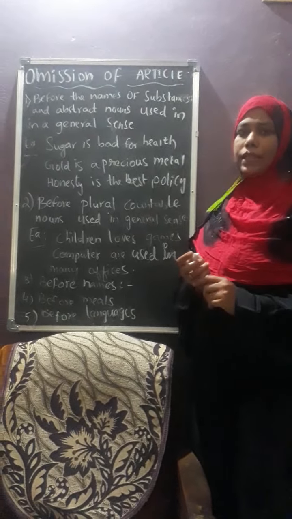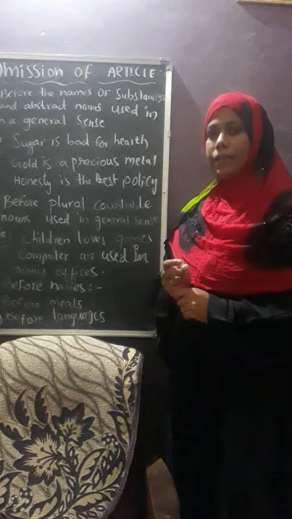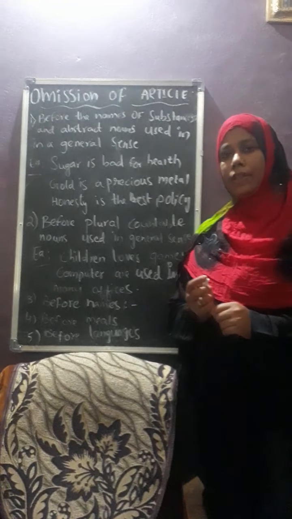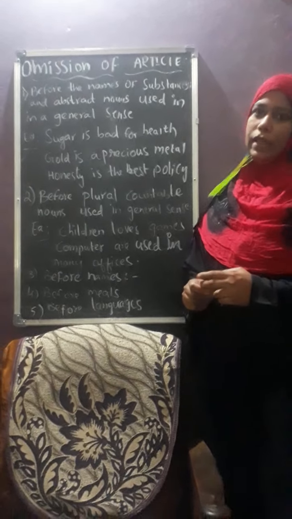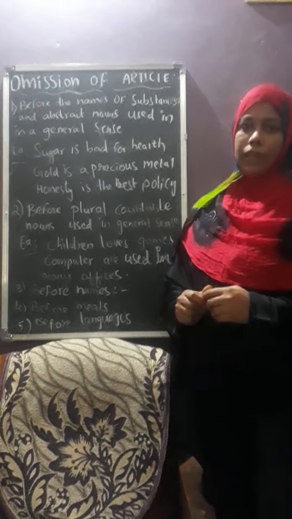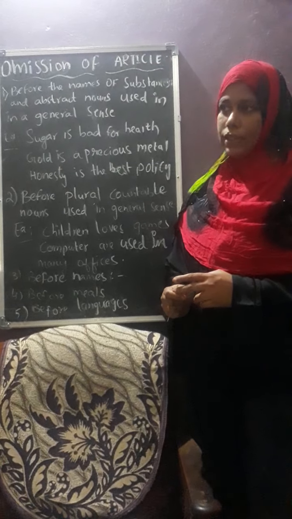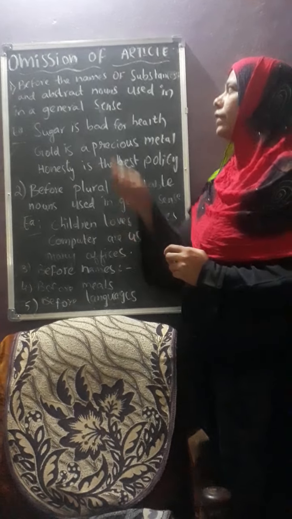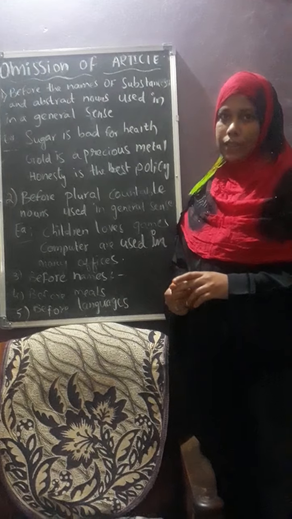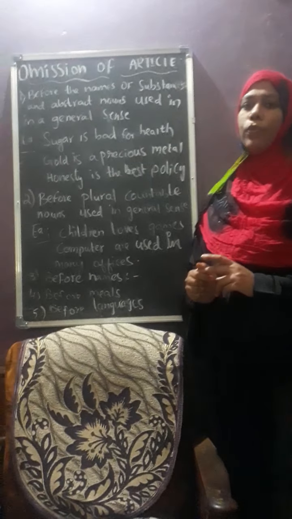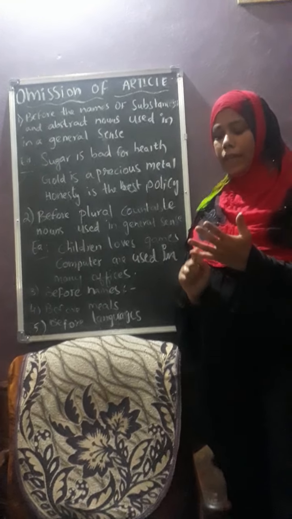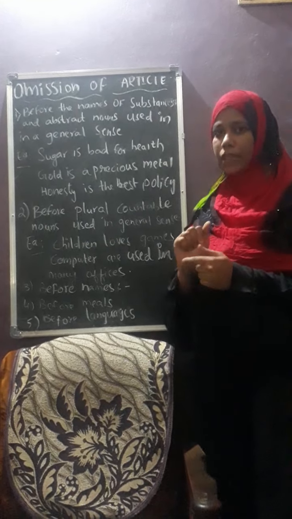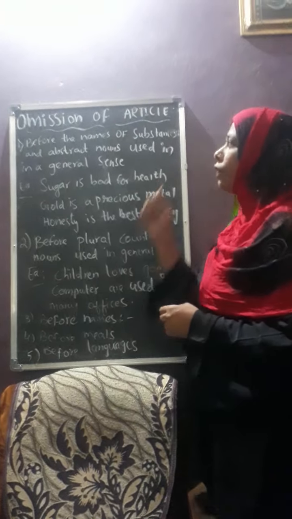So in our previous classes we were discussing articles. We have seen definite articles and indefinite articles, and also the uses of indefinite and definite articles. So today we will discuss omission of articles. What is omission? Omission means where we do not keep the article. What are articles? A, an, and the. These are the articles. So where do we omit the article?